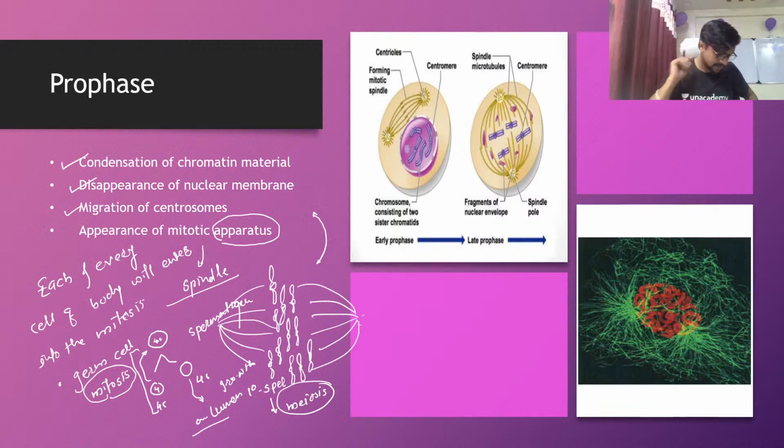The second question we have is, what about cells of other organisms? Do they follow the exact same way of division? Very good question once again. Each and every eukaryotic cell, if it is going to enter cell division by mitosis, will definitely follow the same pathway.